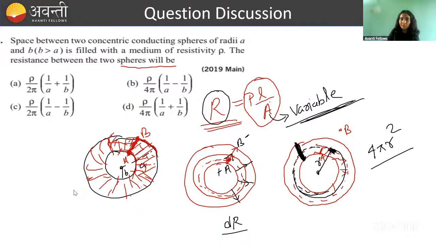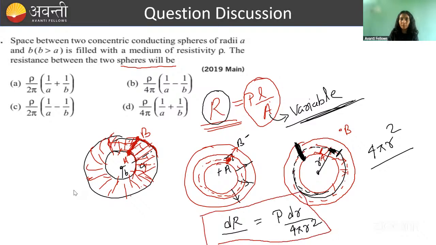Done it? So for this small length dr, we can calculate a small resistance, like rho L by A. L is how much? Dr length. Area is how much? 4 pi r square. This one we can write or not. अब तुम लोग मुझे यहाँ से बताओ. Okay, Thanush, very good. I got one answer here from one person. It's great. चलो, anybody tell me dr को ऐसे लिख सकते हैं कि नहीं? If you have understood up to this, things have really got easier for us.